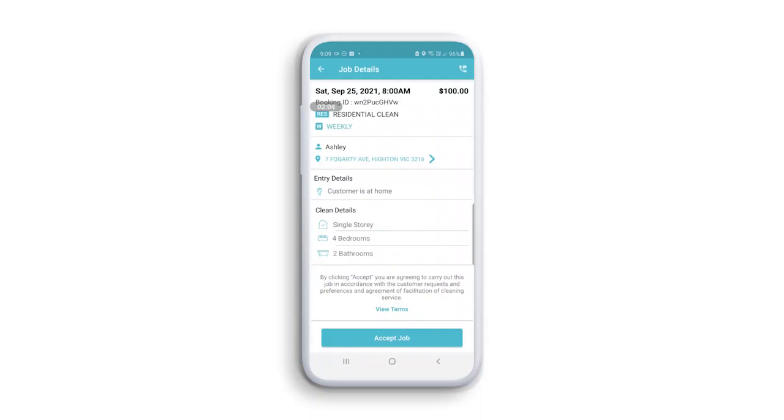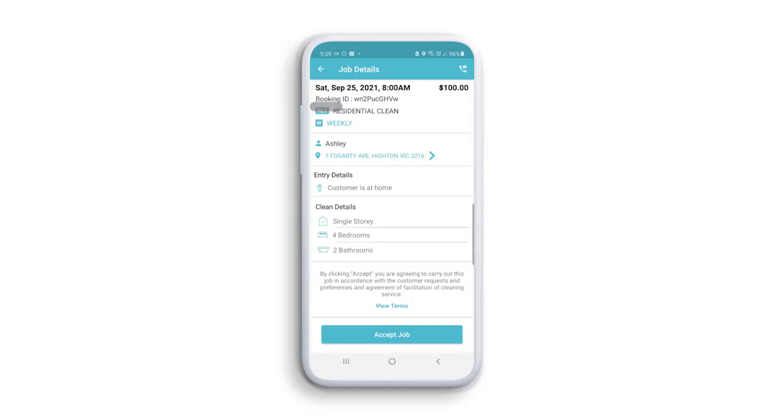The information available is the date and time of the clean, the type of job available, EOL, custom or residential, cleaning fee available for the job, property address and suburb, how you enter the property, where the key is or if someone is home, and any special instructions and customer requests. Once you scroll to the bottom and you're happy to proceed with the job, simply push the Accept Job button and the job will move into scheduled jobs.